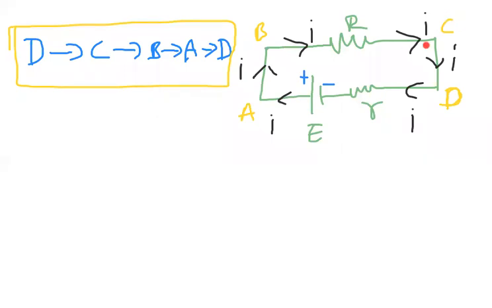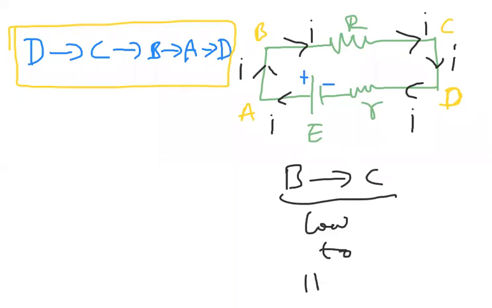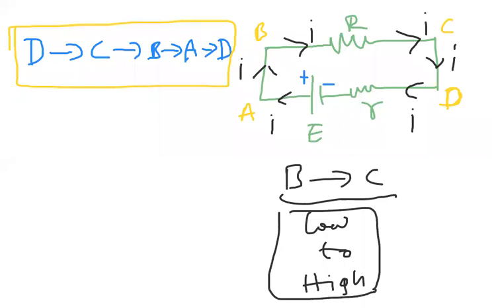Current always flows from high to low. But we are traveling in the opposite direction, from C to B. It is opposite to the current direction, which means we are traveling from low potential to high potential. How do you know it is low to high potential? Because current always travels from high to low. Now we are traveling from C to B, so C is low potential and B is high potential. Low to high.